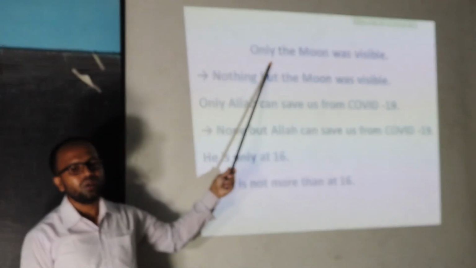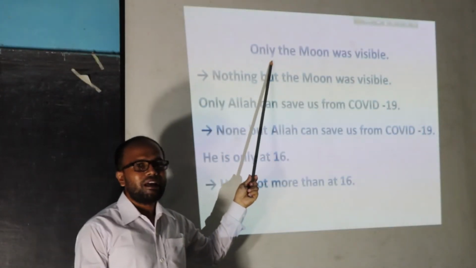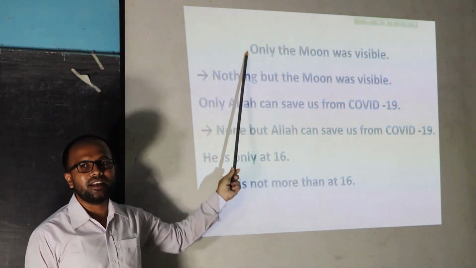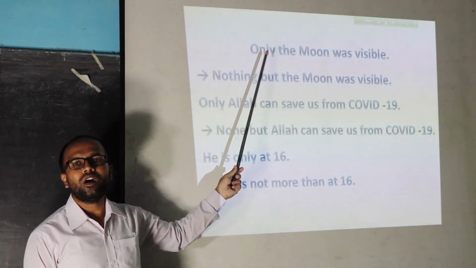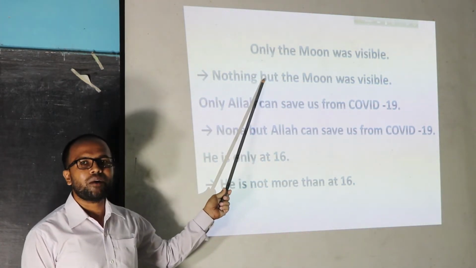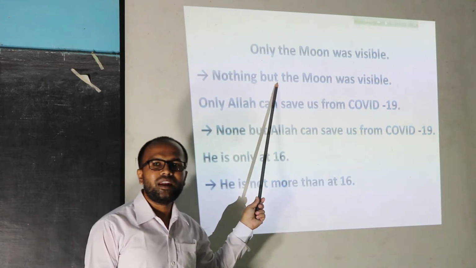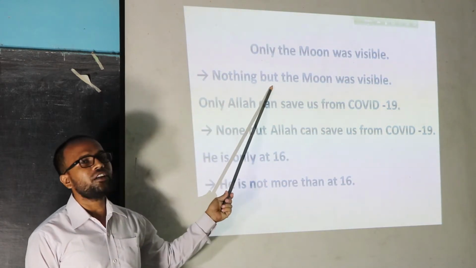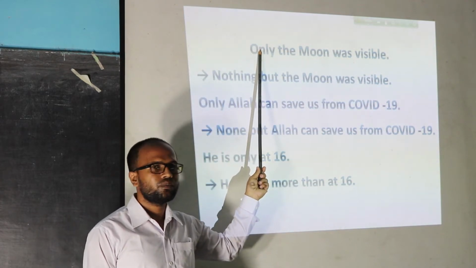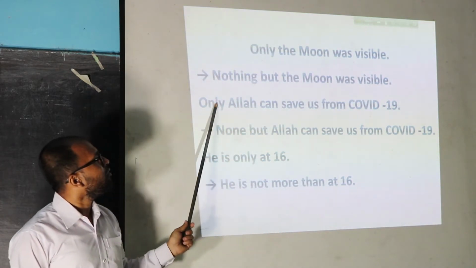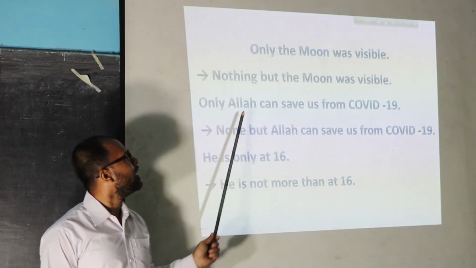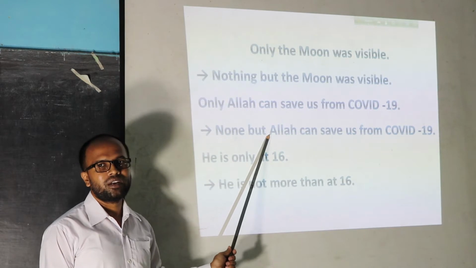From this rule, we can learn that if we find only or alone at the very beginning of a sentence, and if it indicates a substance, then we can use nothing but for the omission of only or alone. And if only or alone indicates a person, then we can use none but.